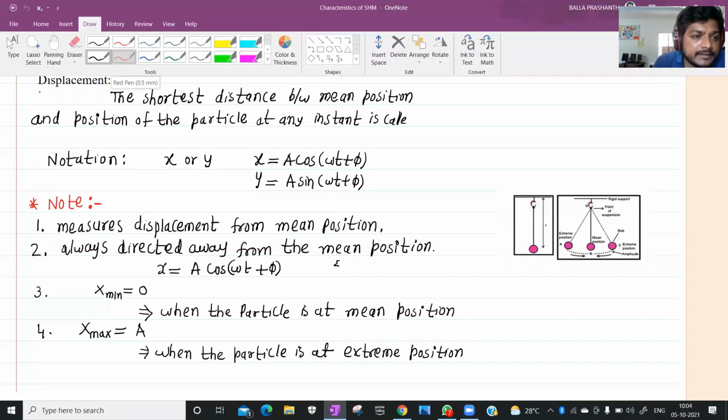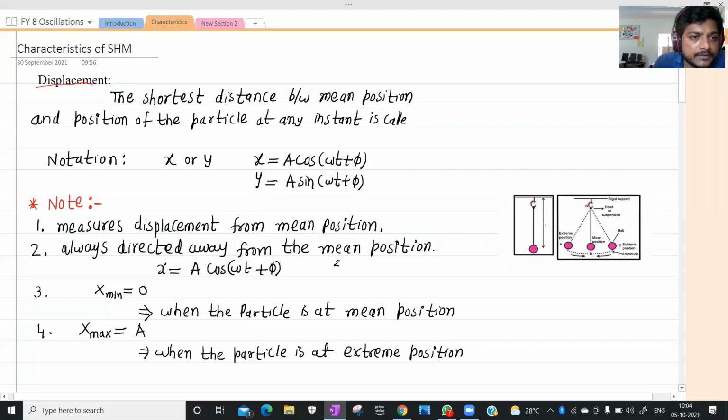All these things we discussed in the previous class. Next, this is the displacement equation. If, for example, the particle is displacing along the x direction, the displacement given by the SHM equation is x equals a cos(omega t plus phi). If displacement is along the y direction, the SHM equation is given by y equals a sin(omega t plus phi).